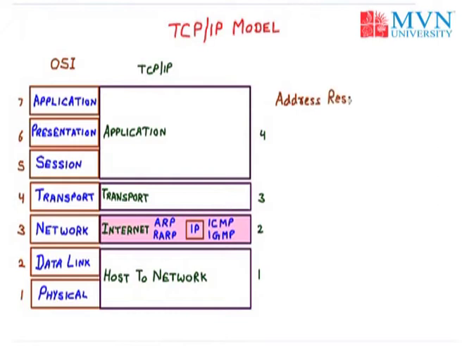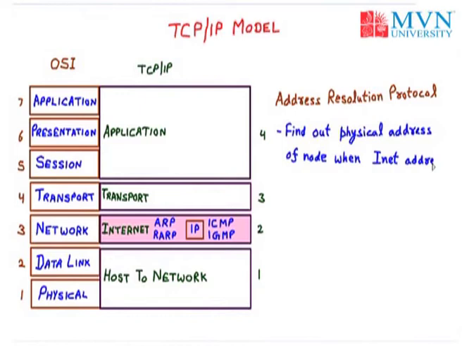ARP stands for Address Resolution Protocol. ARP is basically used to find out the physical address of a node when the logical address, or the IP address, is given.